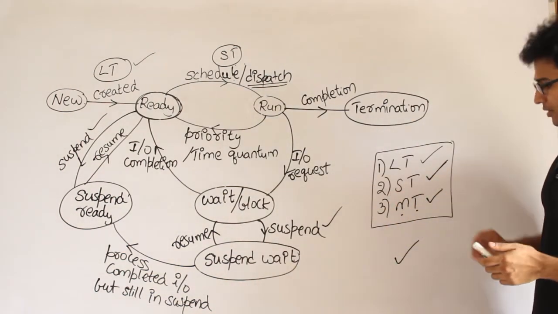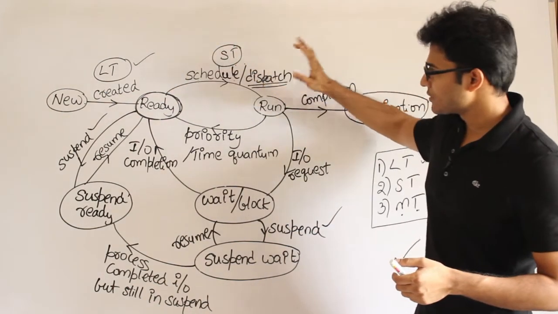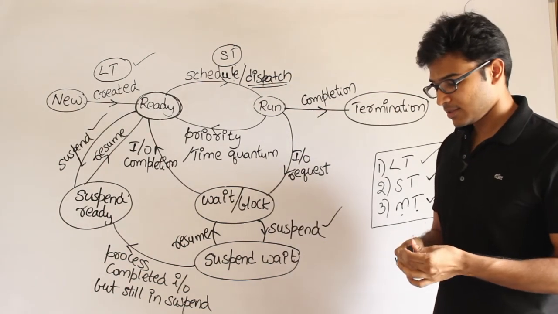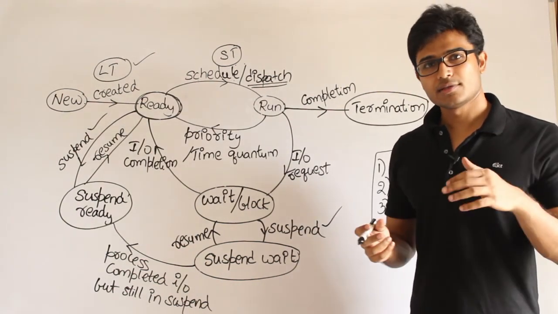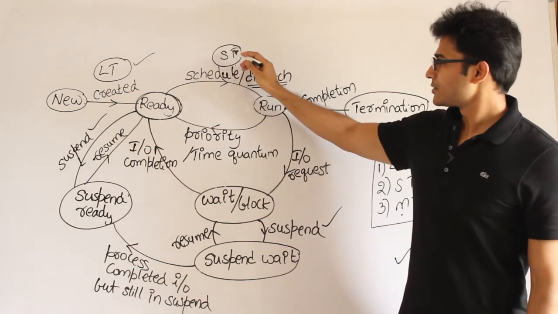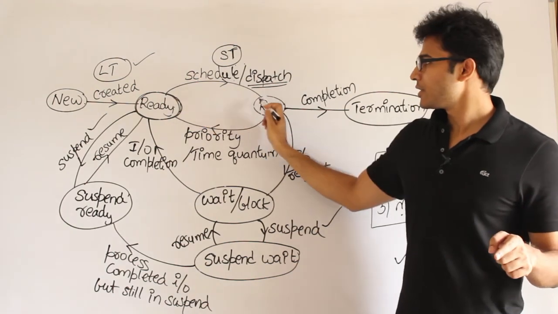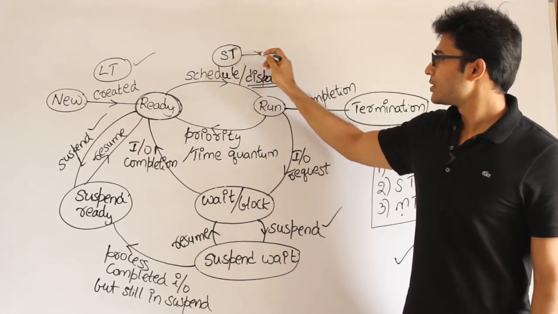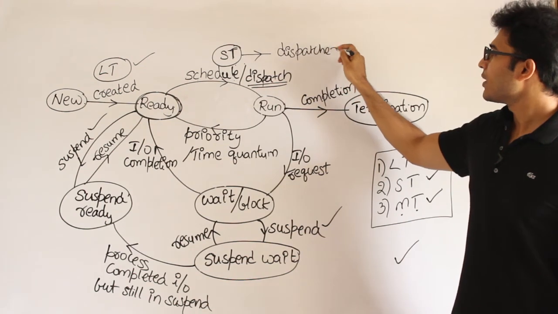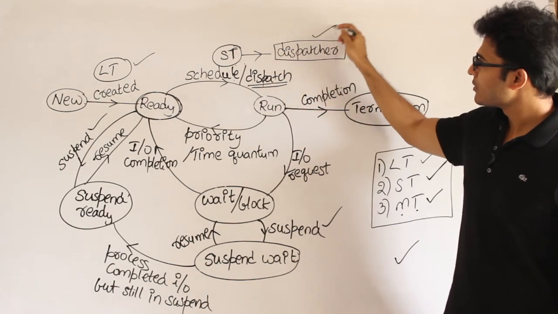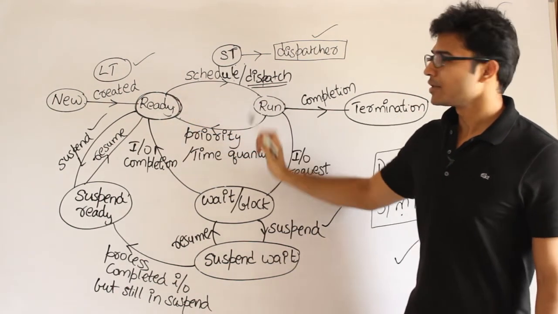And then the short-term scheduler will pick a process from here and will give it to this, right? But actually there are some operating systems that have something called a dispatcher, which they combine with the short-term scheduler. But you can think of it like this: the short-term scheduler will decide which process is to be executed next, and then after deciding it, it will call the dispatcher. Now the dispatcher is the software which is responsible for moving a process from here to here, and a new process from here to here, right?